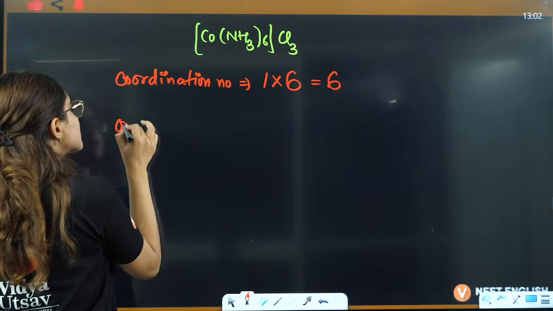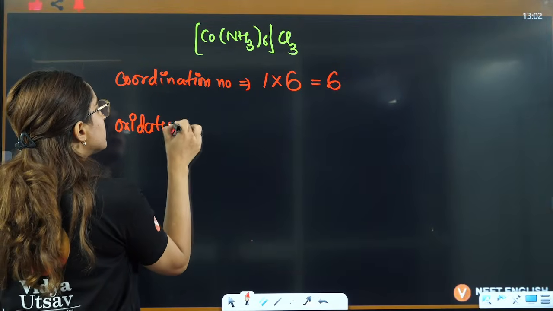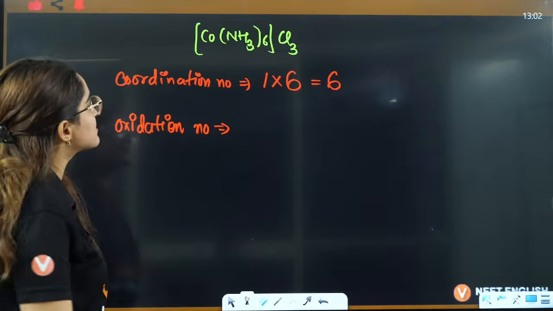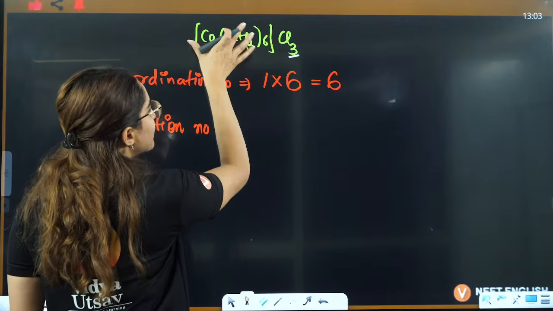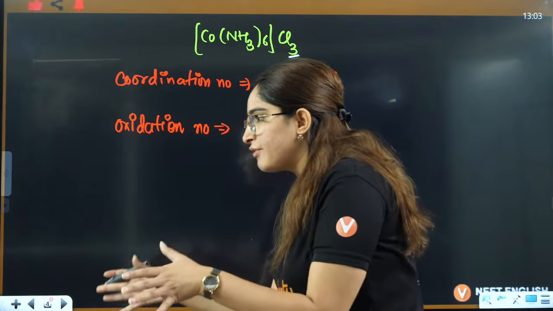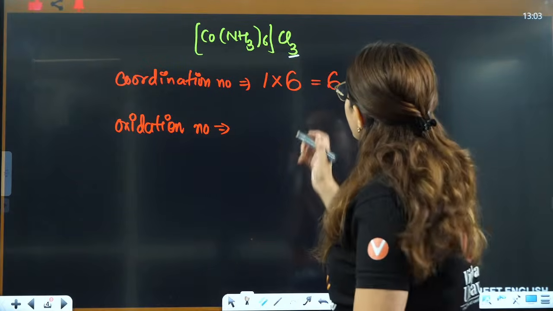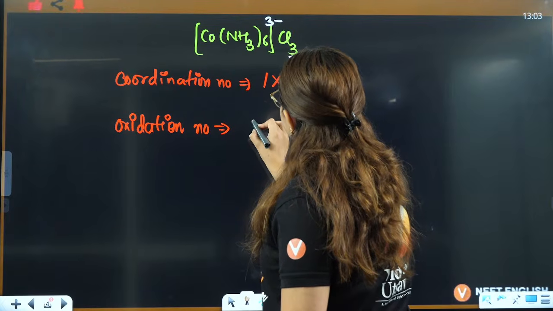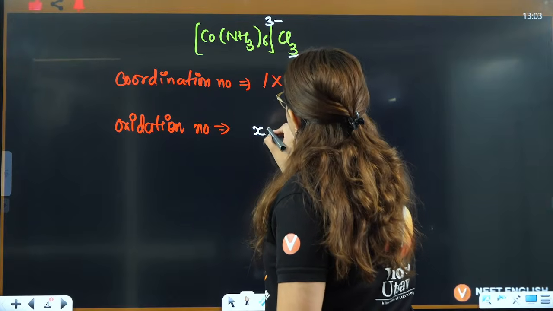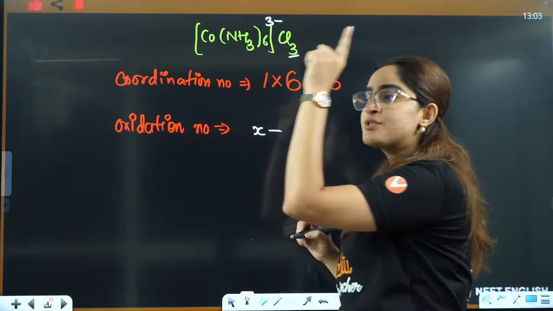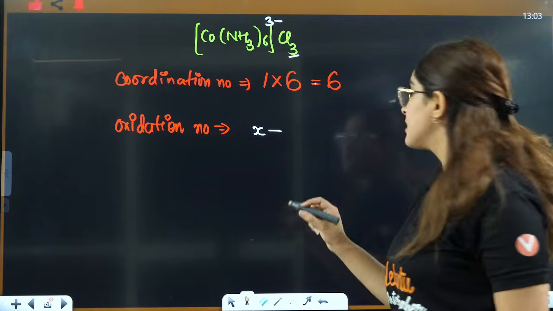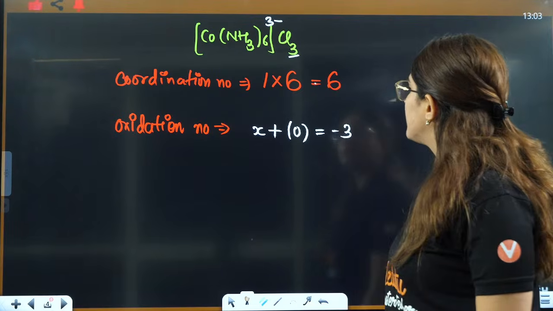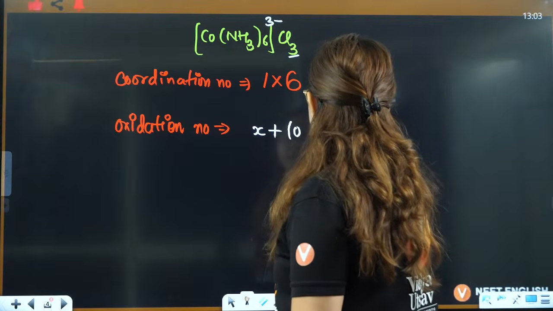To calculate the oxidation number, I'll tell you what to do here. Always in chemistry, cation is written first, anion is written later on, right? So this Cl3 will be 3 negative, and here it will become x. Ammonia is neutral. We have discussed it in neutral ligands, right? So x plus 0 equals... wait a minute.